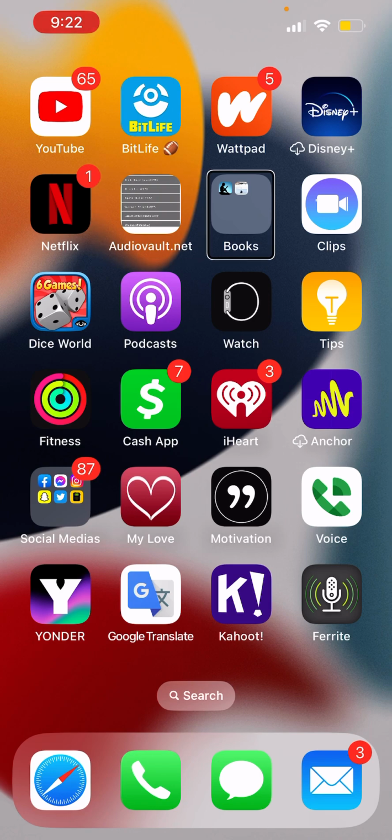Books folder, 2 apps. And here I have Bard and Kindle. Those are the only two things I have in the books folder. Clips.